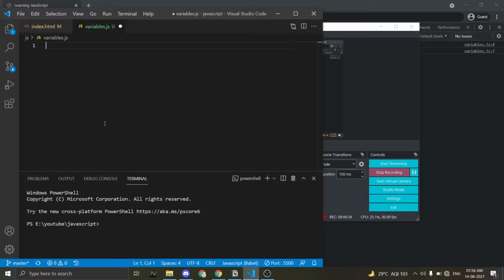There are three types of variables: var, let, const. Var was there always, but let and const came in 2015 when ES6 was announced. So what are variables? Variables are something that can be used to store data or any kind of value. It can be a string, number, or object, anything.